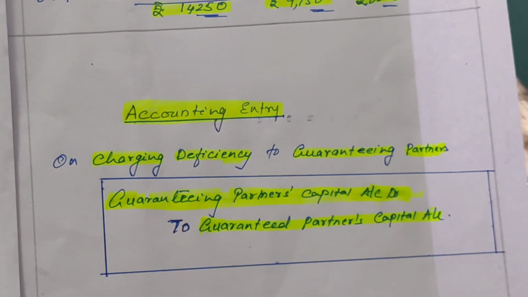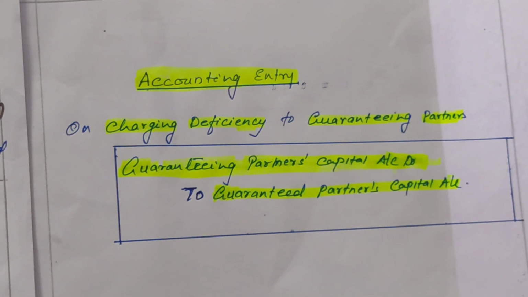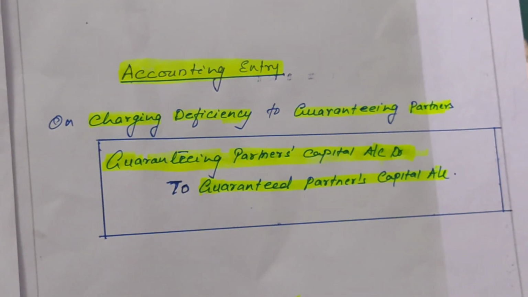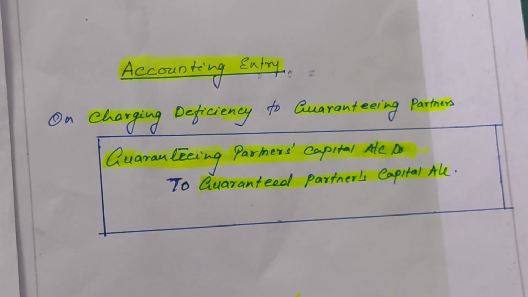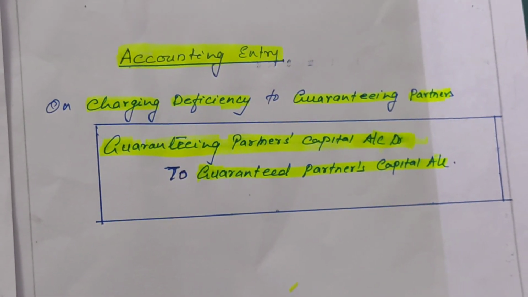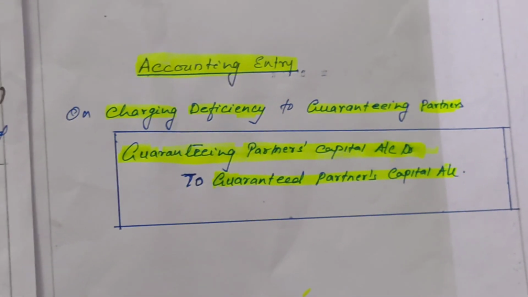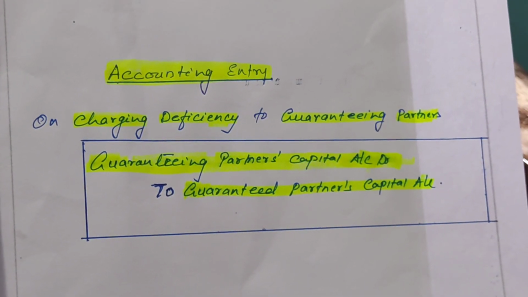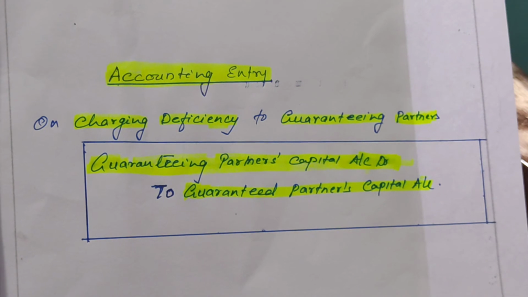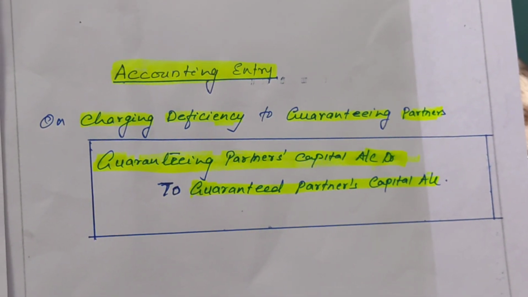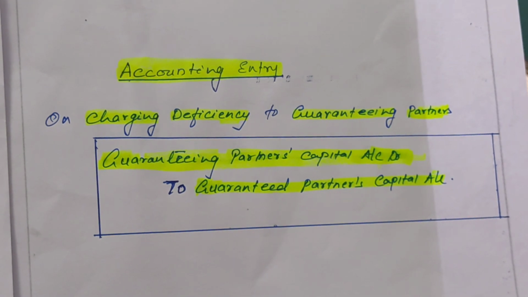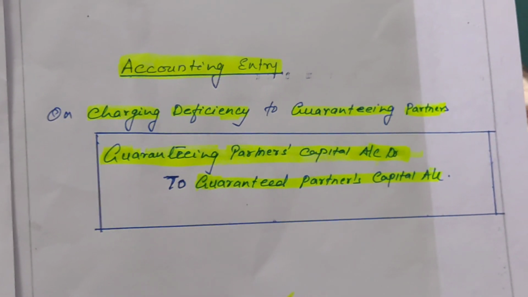Now what will be the accounting entry for this? On charging deficiency to the guaranteed partner. Okay. So if the guaranteeing partners are giving the deficiency amount to the guaranteed partner, their profit will be reduced, so that will be debited. So your journal entry will be guaranteeing partner's capital account debit to guaranteed partner's capital account, because this profit is increasing, that will be credited. Okay.